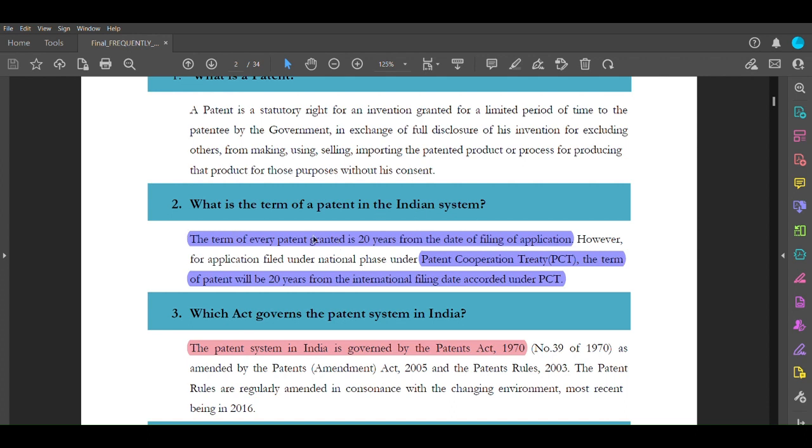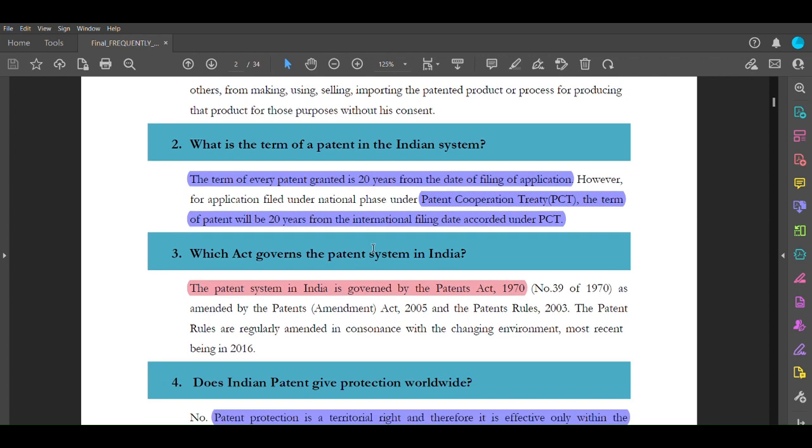The term of a patent granted is 20 years from the date of filing the application. And under PCT, the Patent Cooperation Treaty, for the member states who signed this treaty, the term of the patent will be 20 years from the international filing date under PCT. Now the question comes: what is the international filing date? The international filing date is the date on which we file the application to the PCT, and under PCT, I guess there are 153 member nations, so we can file in all 153 member nations by filing a single application under PCT.